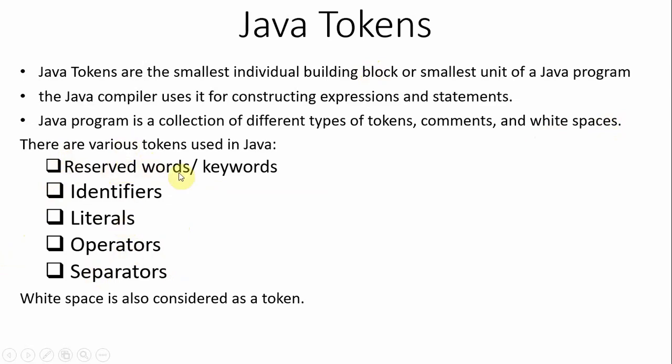The first one is reserved word or keyword. You already know these things from keywords in C, right? There are 32 keywords in C. What is meant by a keyword or reserved word is that it has a predefined meaning. That means we cannot use them for our own purpose. They have a specific meaning for a specific purpose only, and the user cannot use them as a general identifier.